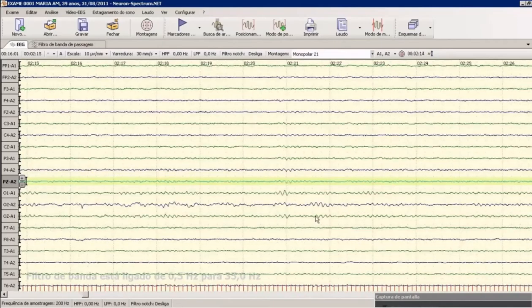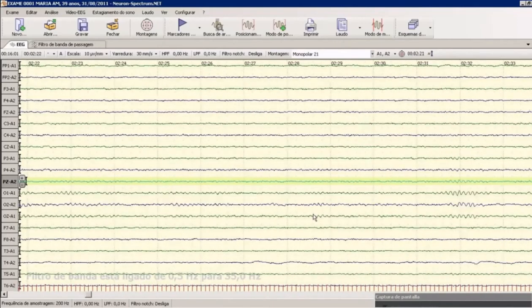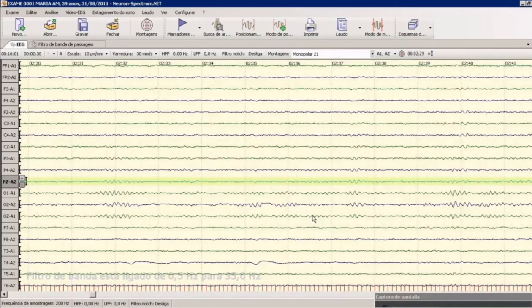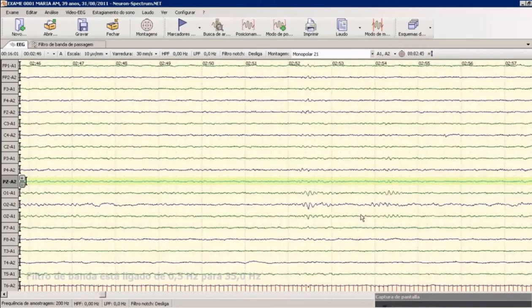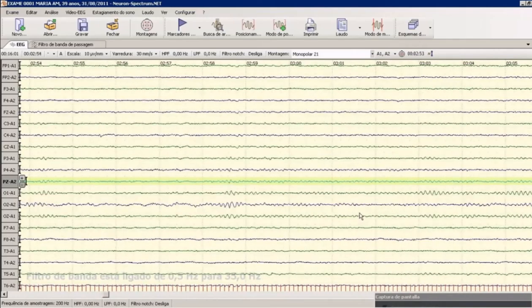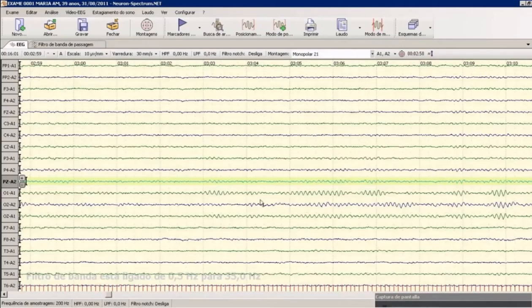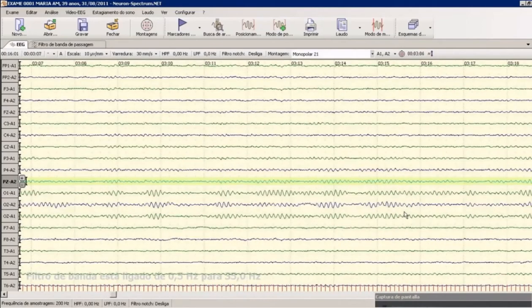In the case of this woman, the alpha activity predominates, the posterior alpha rhythm. The alpha rhythm is the fulcrum. It is the marker of the wakefulness EEG, 8 to 10 Hertz. We have a frequency of 10 waves per second that gives us 10 Hertz in O1, O2, and OZ, which are the posterior regions in wakefulness.